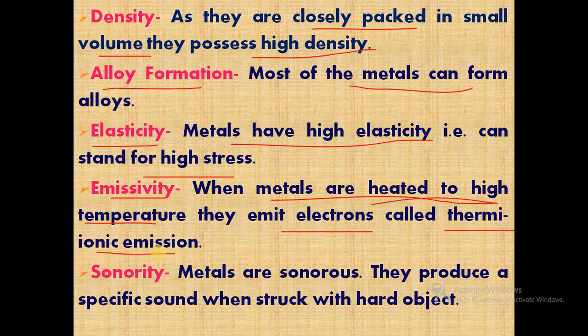So it shows the emissivity property. And the last one is the sonority property. Metals are sonorous in nature, that is, they produce a specific type of sound when struck with any hard object.